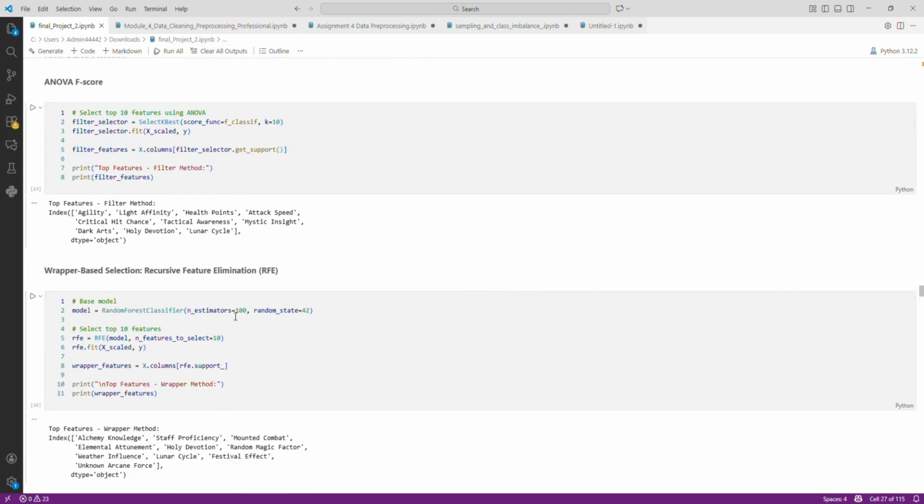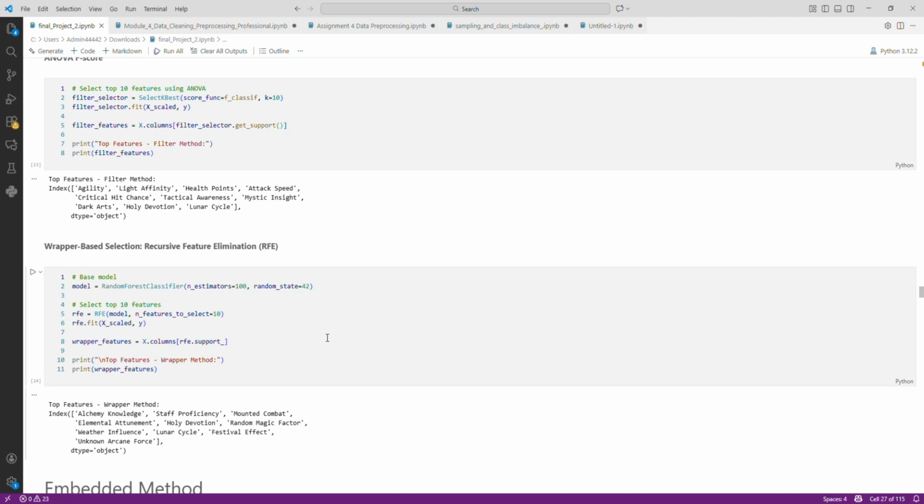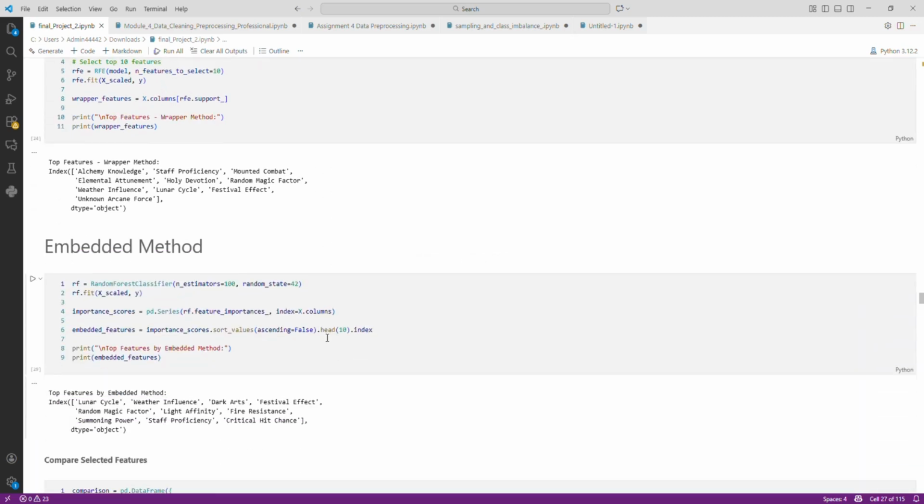Next, I applied a wrapper-based selection method. This selection method ranks the features and removes the least important ones until the desired number of features remain. This method often provides better feature selection than the filter method because it considers model performance, but it requires more time. After that, I used the embedded method, feature selection based on the random forest feature importance.